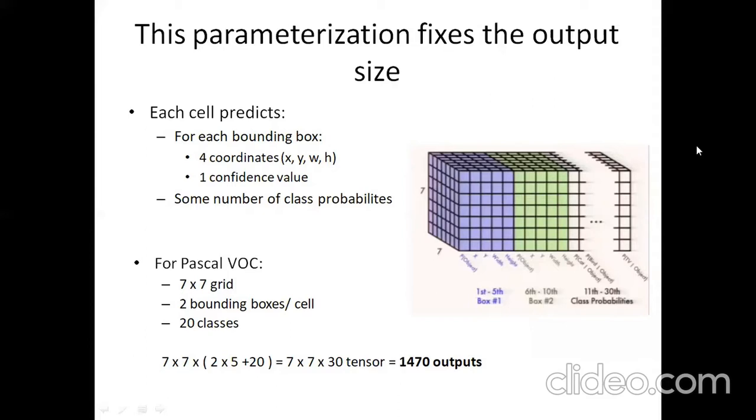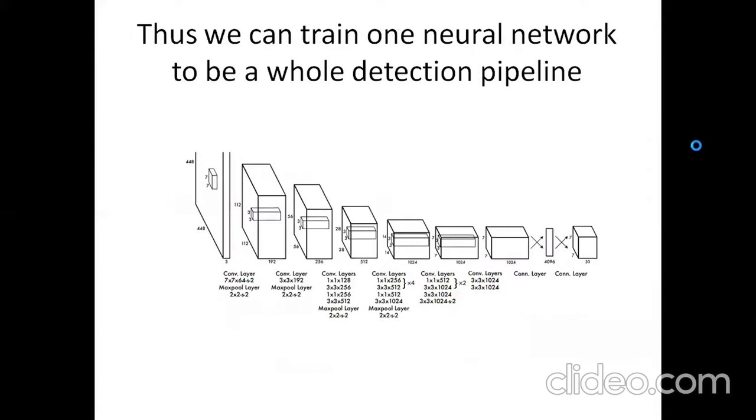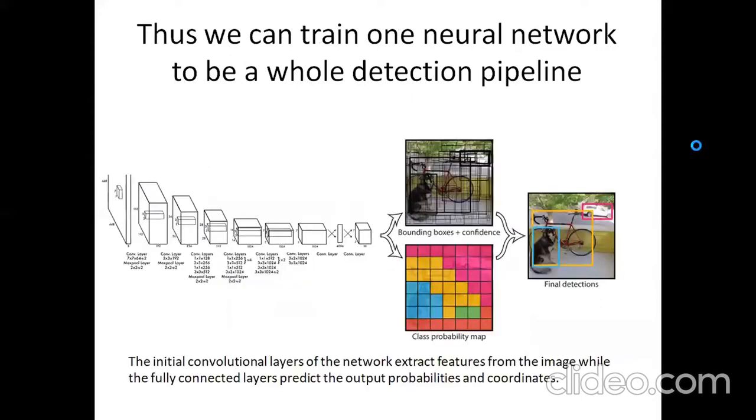This isn't that many parameters for a neural network to predict. So all we need to do is train a neural network to predict this output tensor. Now in one pass we can go from an image straight to this output tensor, which corresponds to the detections. It's just one evaluation of this neural network.